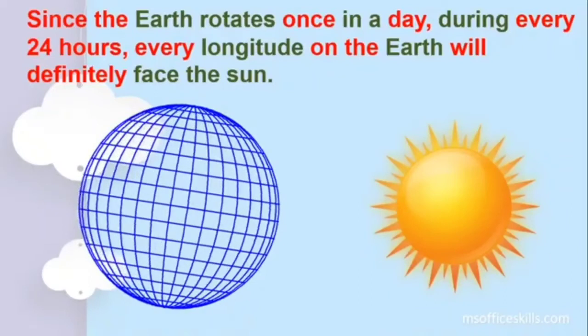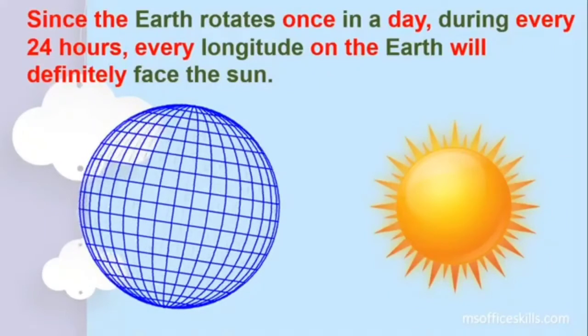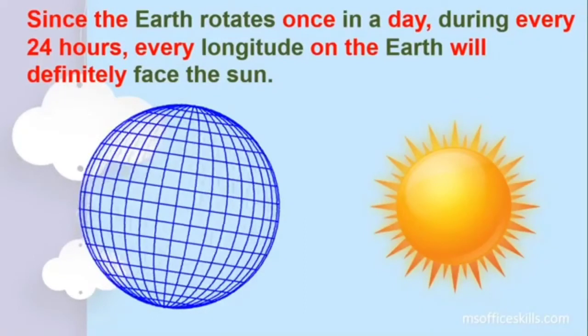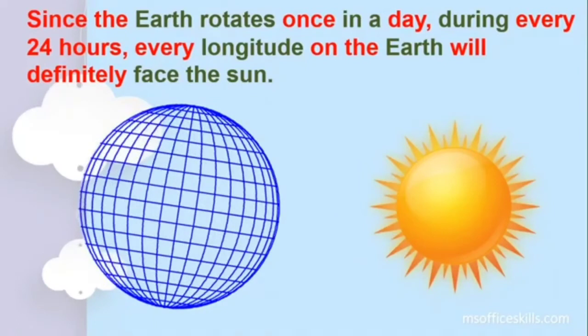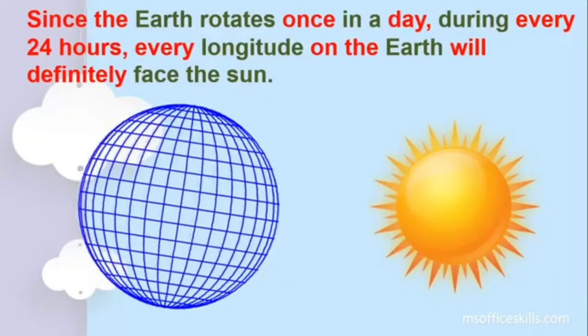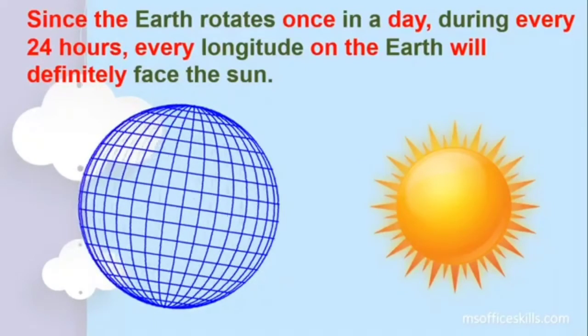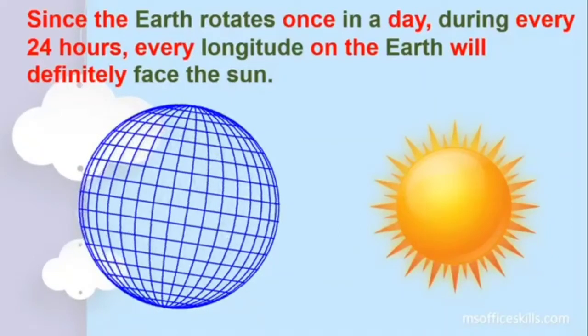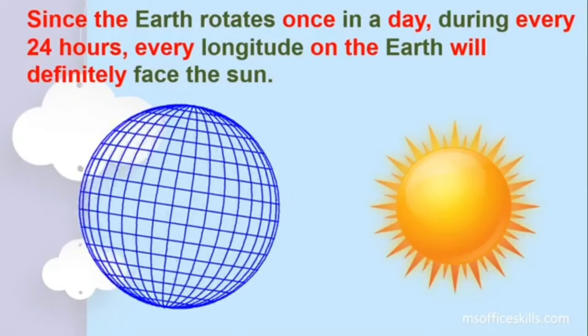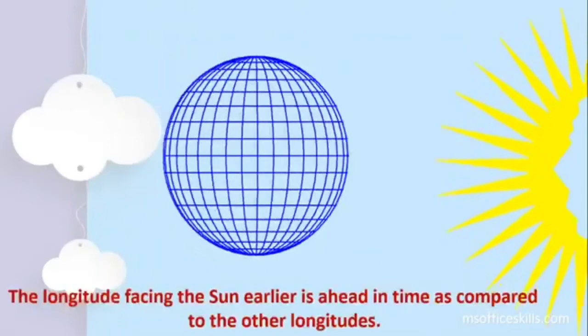So what do you think? How many longitudes will come in front of the sun daily? So children, each and every longitude on the earth will face the sun at least once during one rotation. Okay, that is, in a period of 24 hours, each of the 360 longitudes will face the sun. Okay, so this is one more concept that we are supposed to keep in mind.